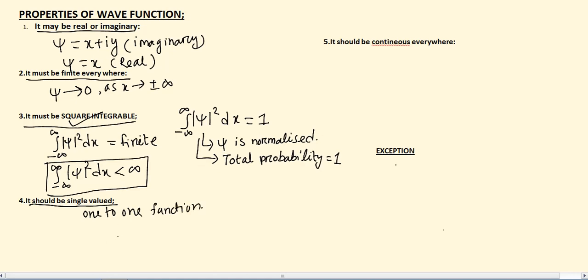For example, if you see this figure, this is x-axis and this is y-axis. See here, for a particular value of x, here we will have 3 values of y. So this curve does not represent a valid wave function as it is not single valued.